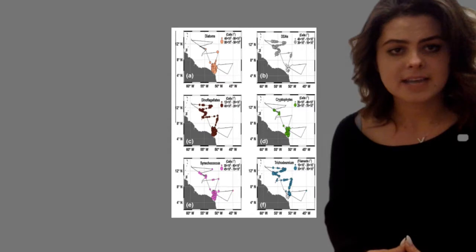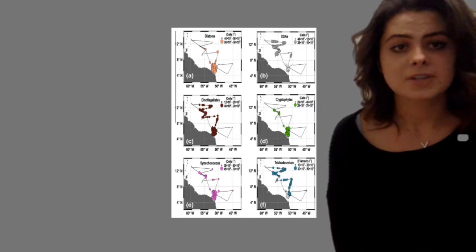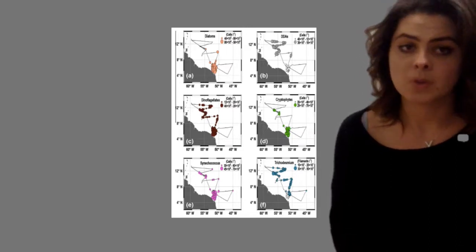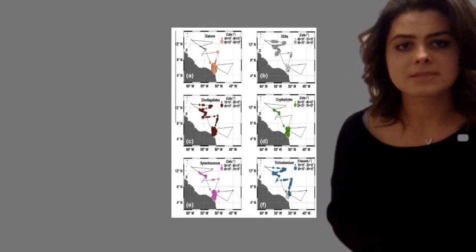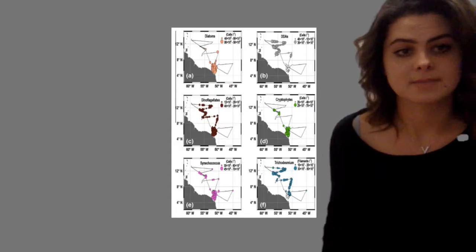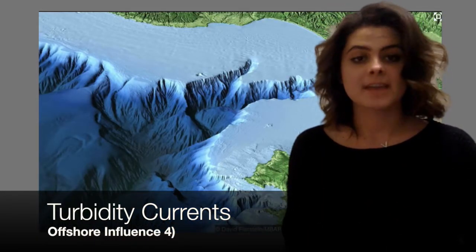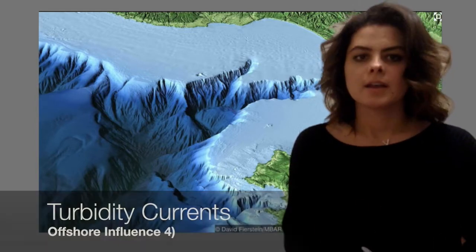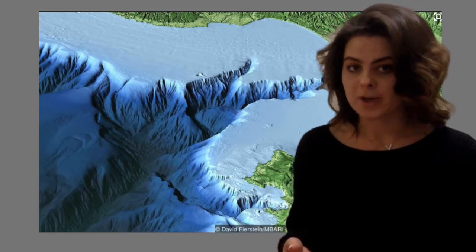Finally, the oceanic type include the Trichodesmium and the Synechococcus, which are found outside the extent of the plume and can survive in oligotrophic waters. Without the existence of the Amazon River, most of the organisms in the western tropical Atlantic would be like the latter, oligotrophic organisms. Now, the final offshore influence of the Amazon River that I'm going to be discussing are the turbidity currents. Turbidity is the measure of sediment and other particles in a body of water.